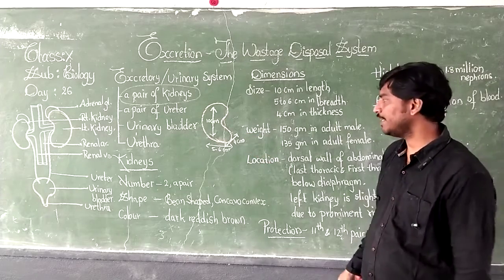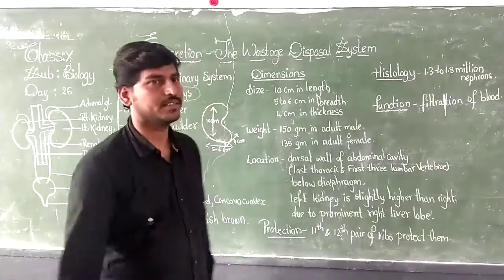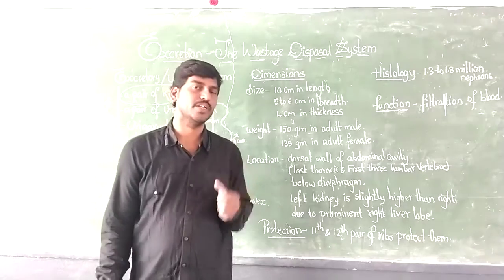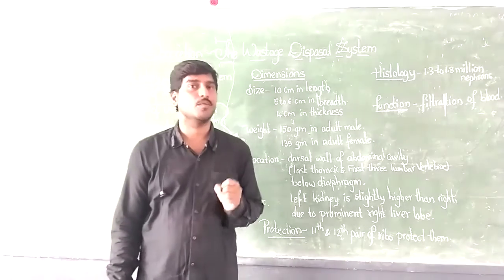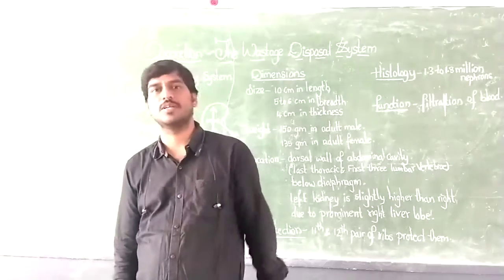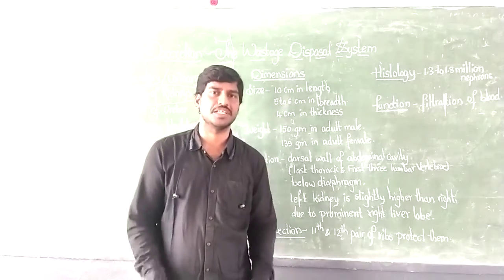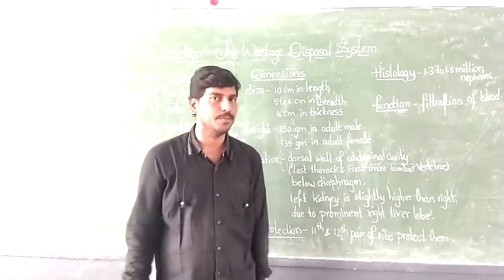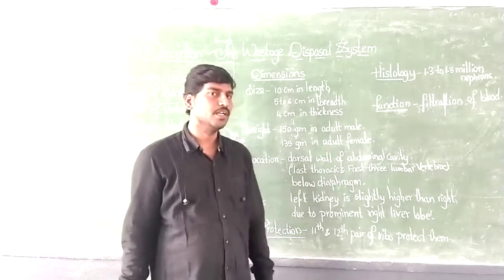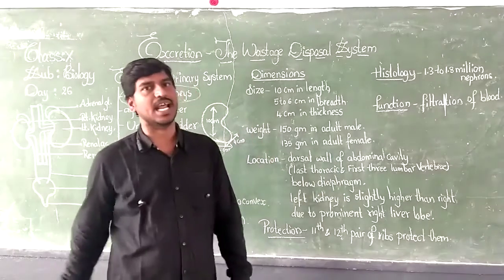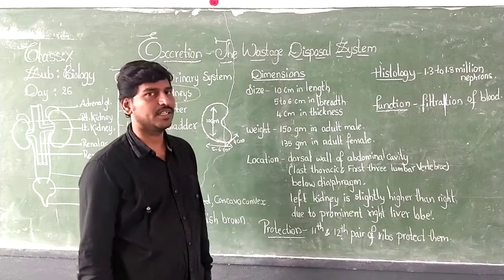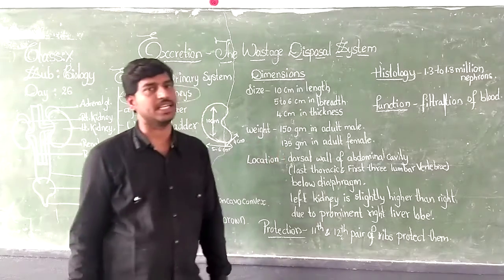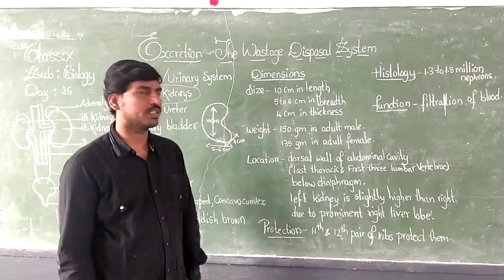Coming to the weight of the kidneys, it is 150 grams in the case of an adult male. Here, the condition taken is for an average adult healthy human being. They took a survey in a group of the population, and whatever average they got is taken, in healthy adult people only. So the weight is 150 grams in the case of average adult healthy men, whereas in women it is 135 grams.